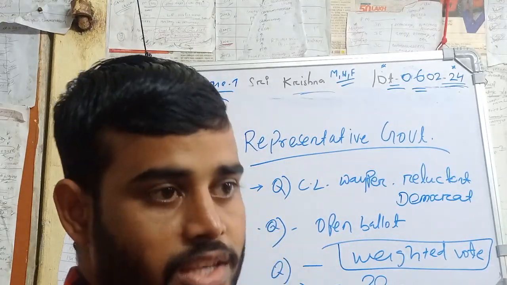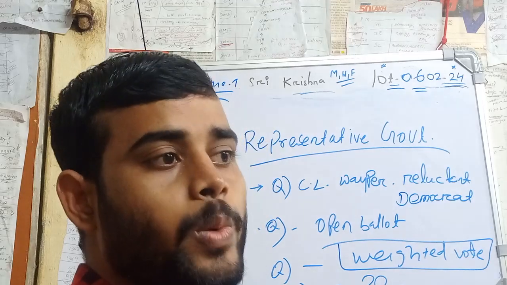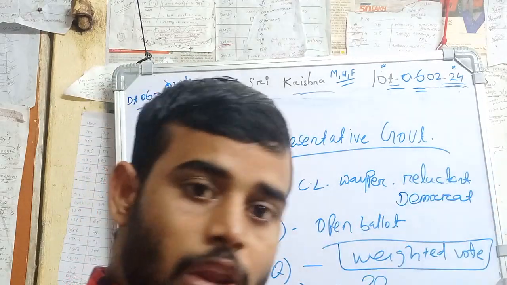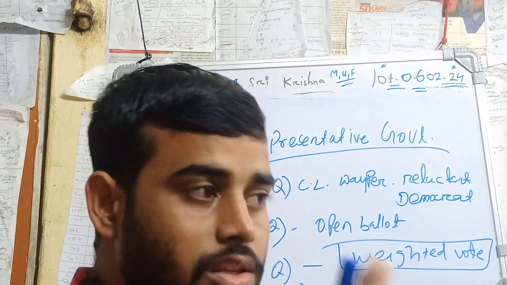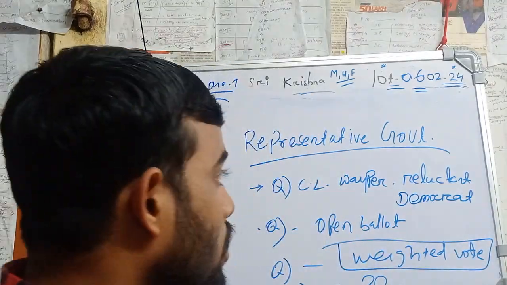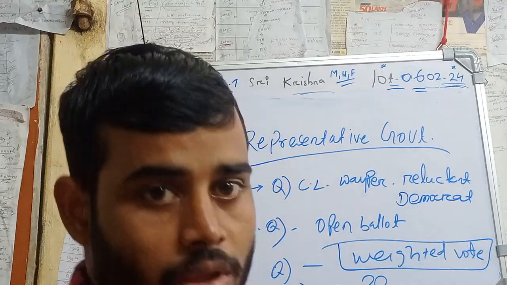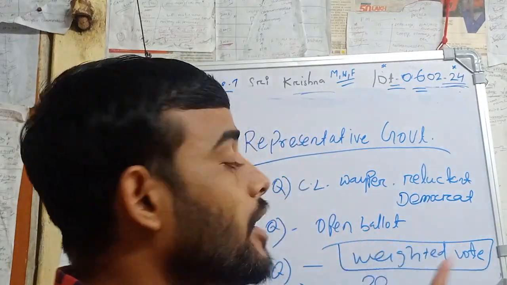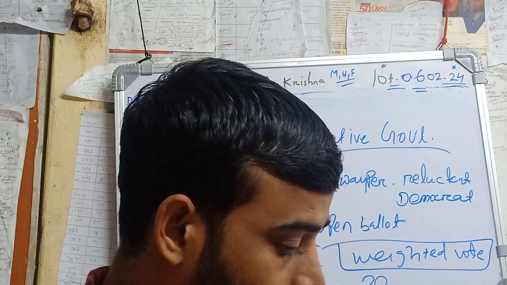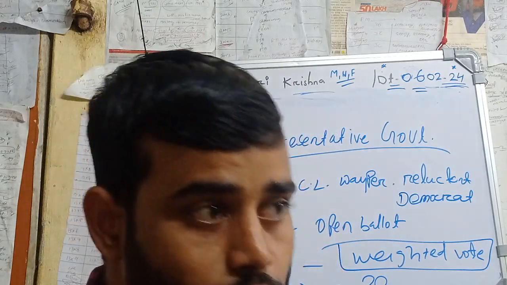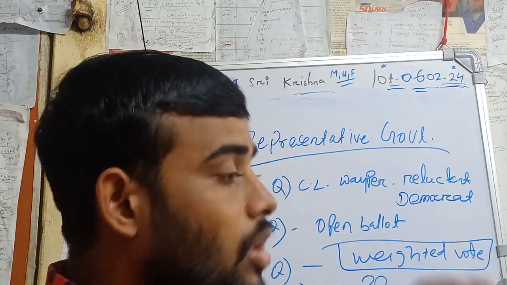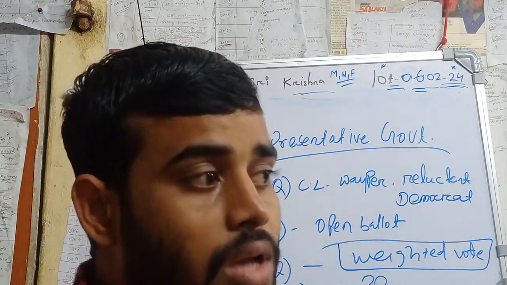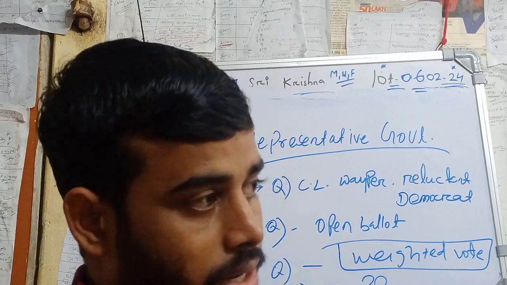For example, Ambani's vote and a poor person's vote have similar value. There is no inequality. But J.S. Mill differs here. Weighted vote means that if an individual is educated, then the value of that individual's vote is more than those who are not educated.